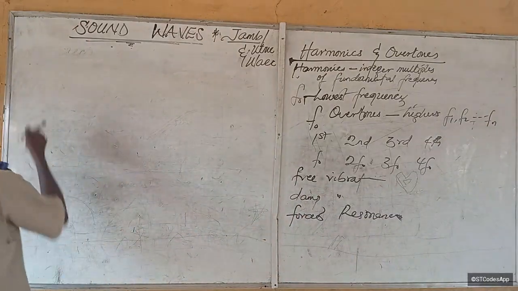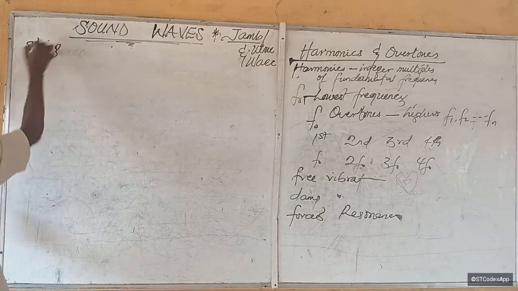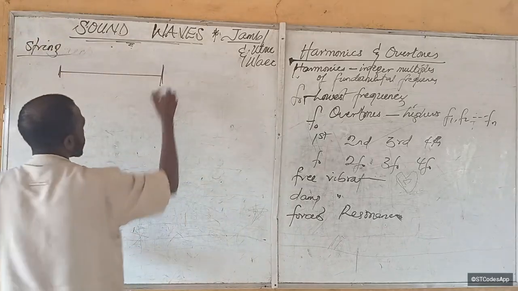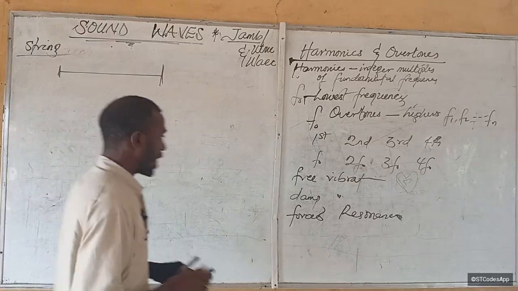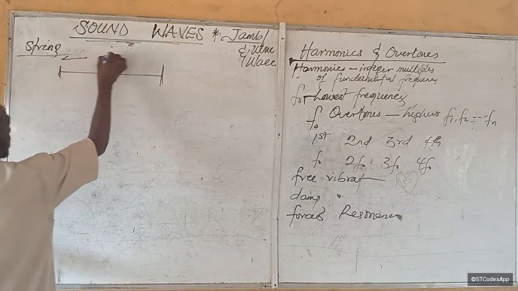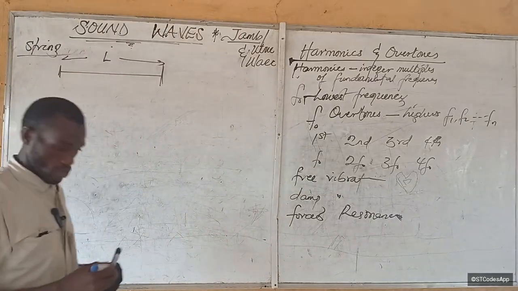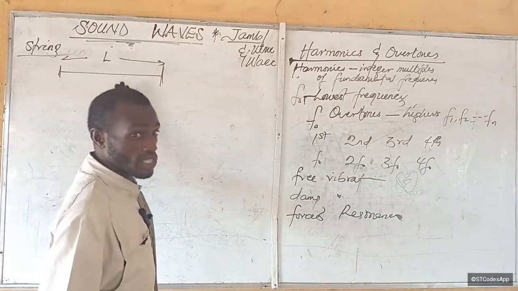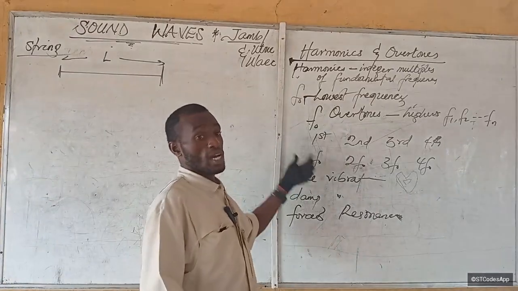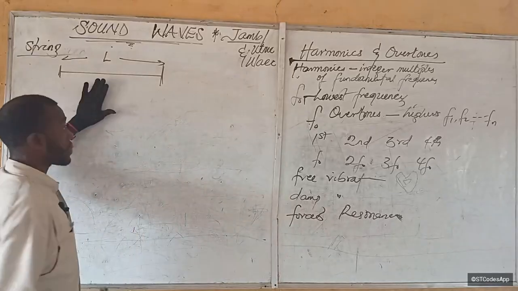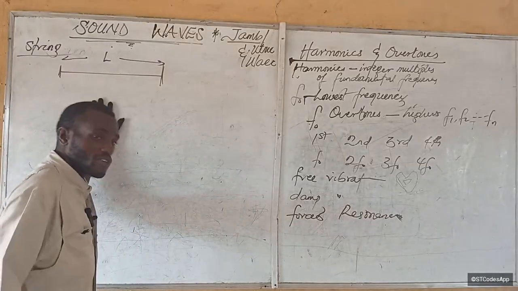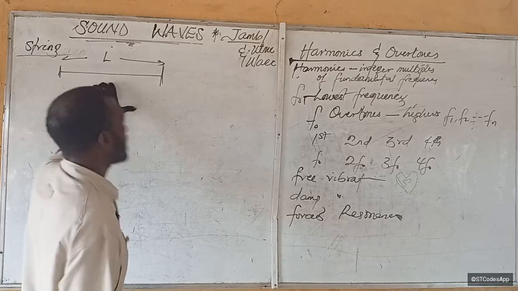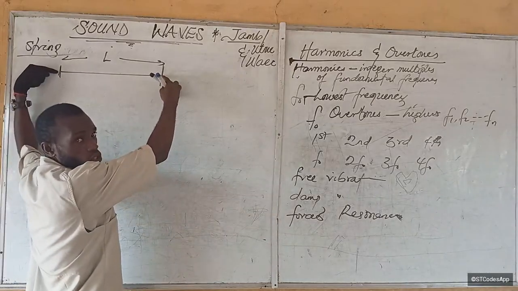Now, vibration in strings. A string, for example on a guitar, is held at 2 fixed points, isn't it? And it has a length. So from here to here is a particular length. Now, listen to me. We want to analyze the harmonics, fundamental and overtones. The fundamental frequency is the lowest frequency it can get. And where can we get the lowest frequency? When it is fixed at these 2 ends.